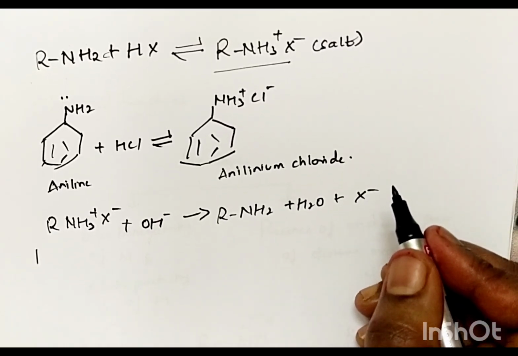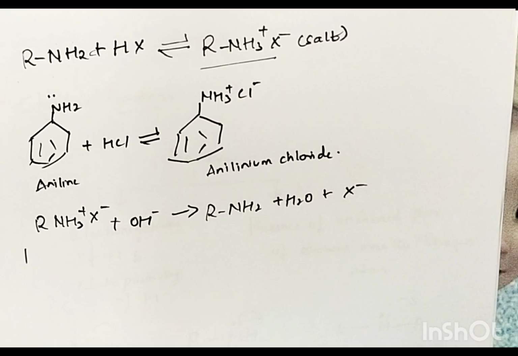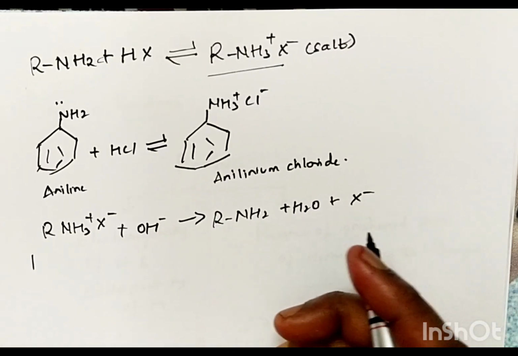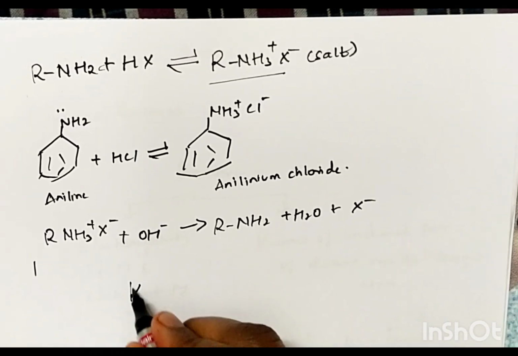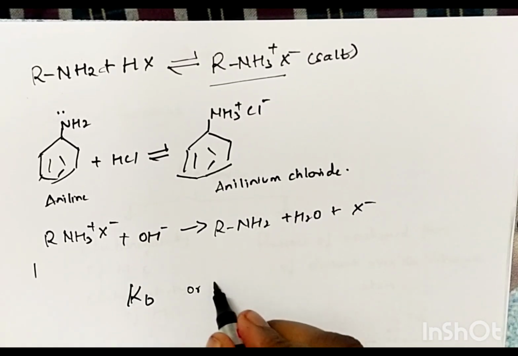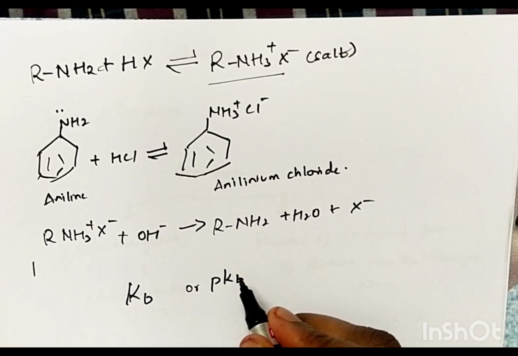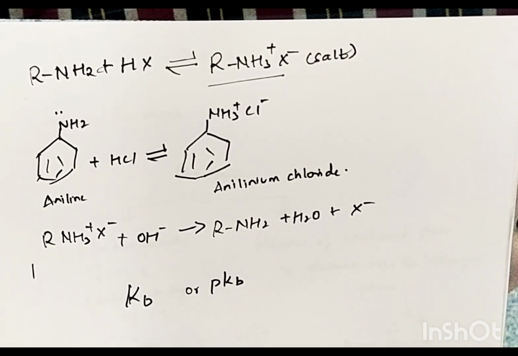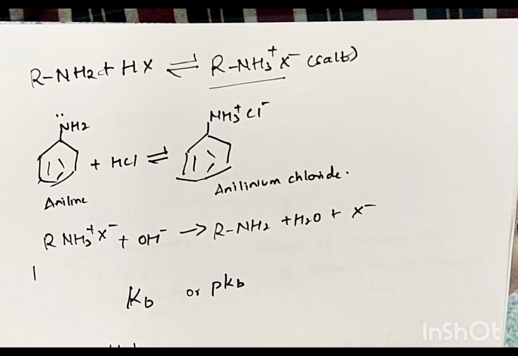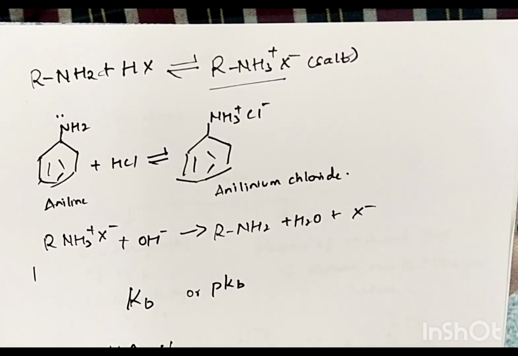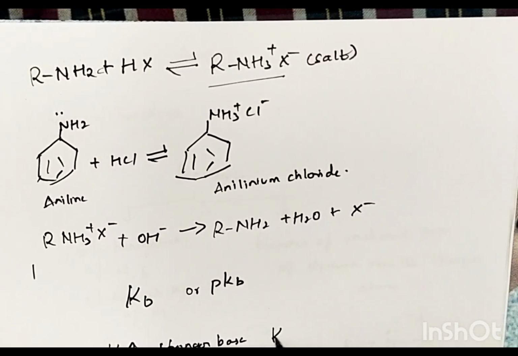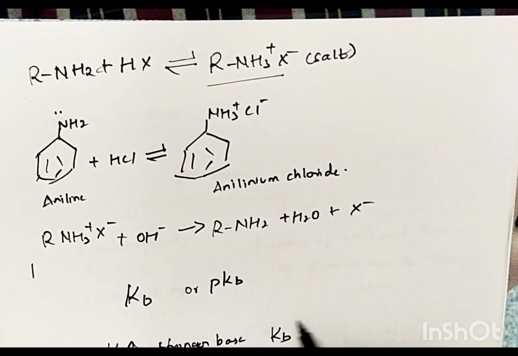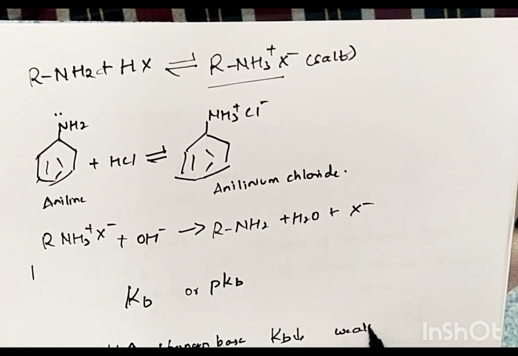So how can this basic character of amines be calculated? How to calculate basic character of amines? They can be known by the Kb values or pKb values. Generally, if the Kb value is greater, then the amine is a stronger base. If the Kb value is less, then it is a weak base.